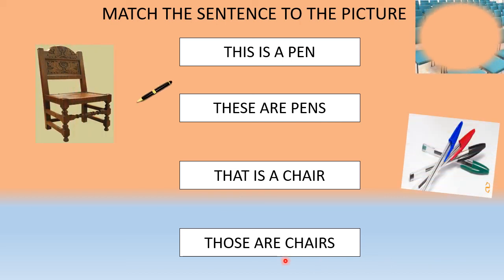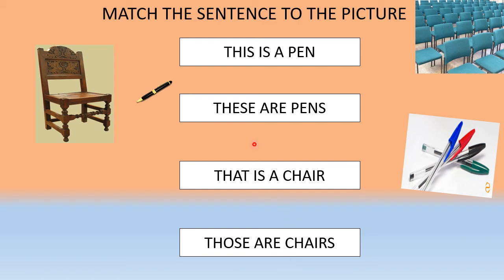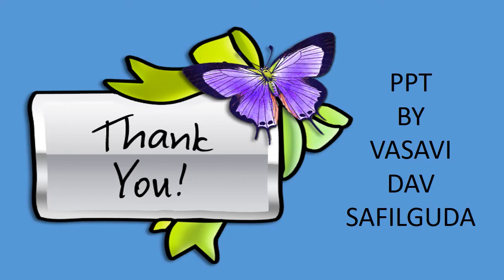2, 3, 4. First is this is a pen. Near and singular. Only one pen. Near and plural. These are pens. Far and singular. That is a chair. Far and plural. Those are chairs. Very good. Clap, clap. You have done a good job. Thank you.